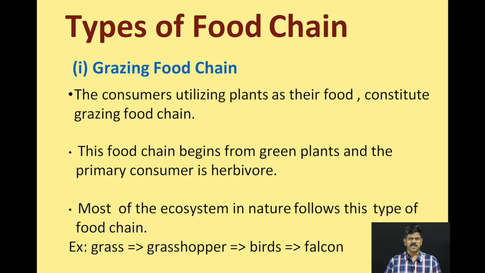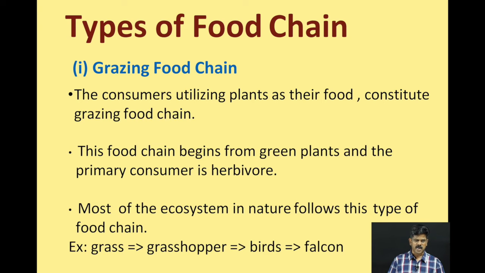First we are going to see about the grazing food chain, right. So what is the grazing food chain? Where consumers utilize plants as food, they constitute the grazing food chain. This food chain begins with the green plants, and the primary consumer is the herbivore, and most of the ecosystems in nature follow this type of food chain.